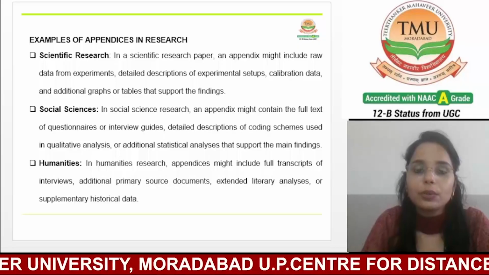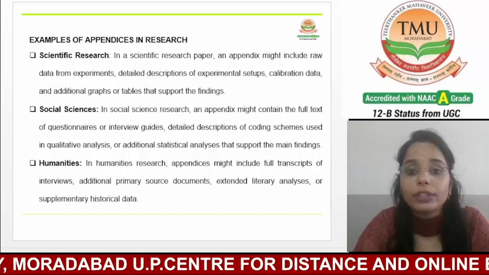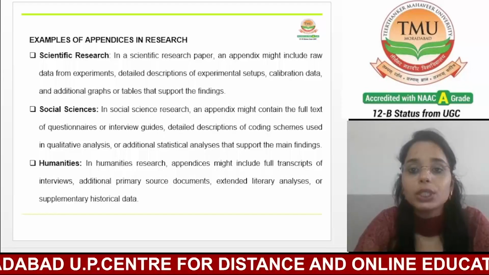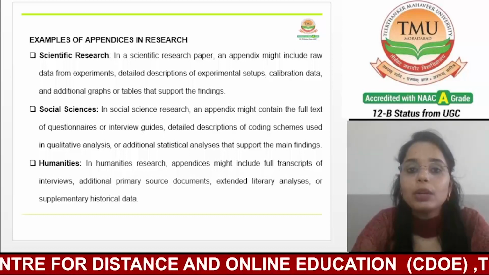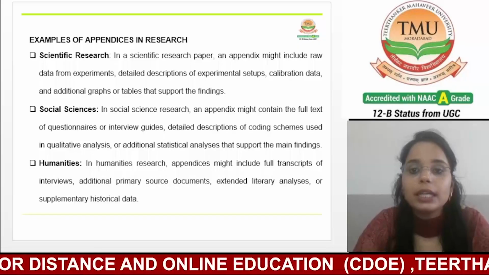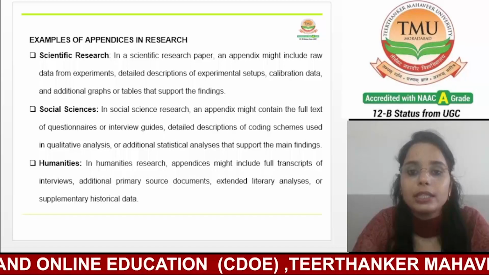This can include full transcripts, that means complete transcripts of interviews or conversations conducted during the research. These are particularly valuable in qualitative studies where the richness of the data is important for understanding the findings.